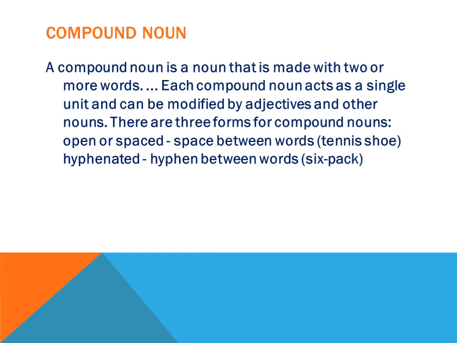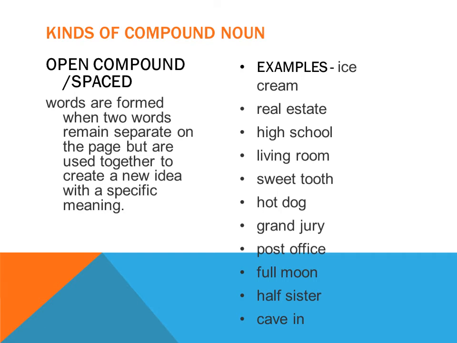In the next slide you can see the next parts of this. As I have discussed, there are generally 3 kinds of compound noun, and after discussing the kinds, I will explain how we frame compound nouns. But let us first discuss this. The first kind which you can see in the slide here is open compound or spaced compound. As the name suggests, when there is a gap between the two words from which it is formed, that kind of compound noun is known as open compound or spaced compound.